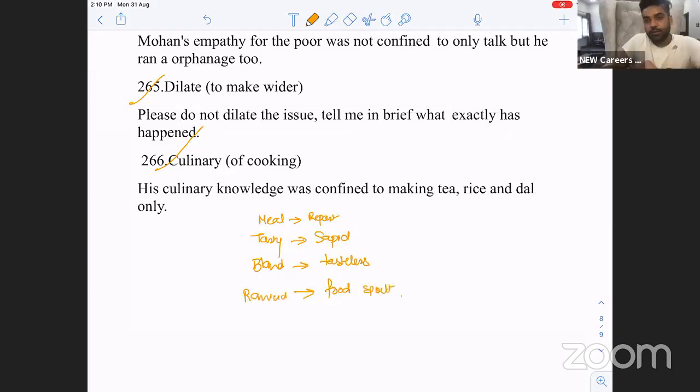Is it clear or not? Yes, sir. What is the word for a meal? A repast. What is the word for tasty? It is sapid. What is the word for bland? It is tasteless. Palatable.